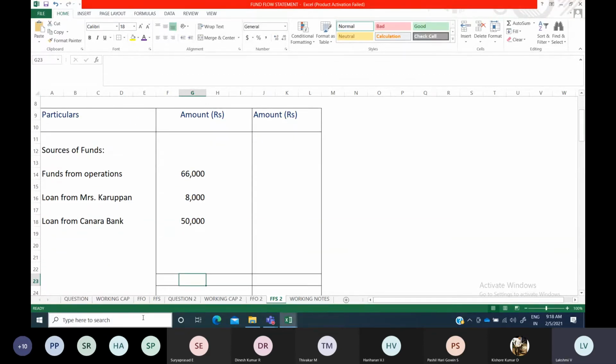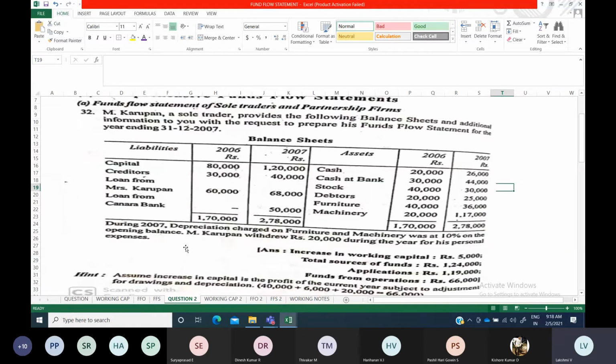Okay. So now find out any other thing. What all other things will come under sources? Usually in sources and applications, if you see long-term liabilities, capital related information, that is shares, debentures, long-term liabilities, fixed assets, these only will come, and any tax paid or interim dividend paid will come under the fund flow statement. Now if you see cash at bank, stock, debtors, everything comes under current assets, the first step, that is the statement of changes in working capital.